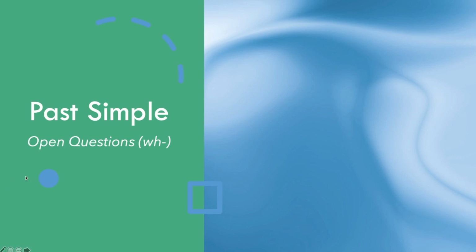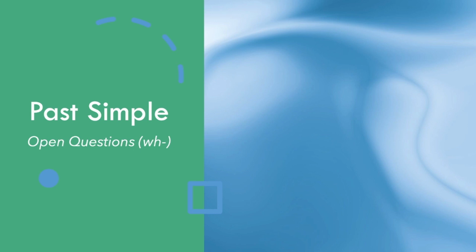Hi everyone. So today we're going to talk about open questions in the past simple. With questions, you have open questions and closed questions.